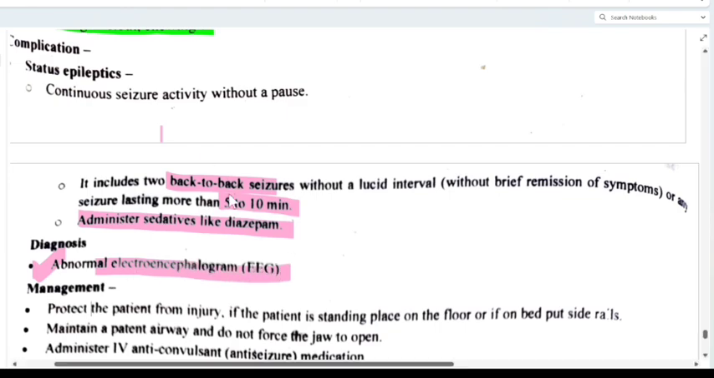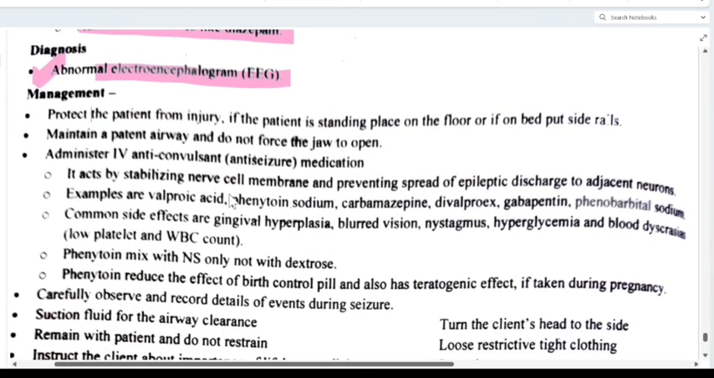And management: protect the patient from injury. If the patient is standing, place on the floor, or if on bed, put side rails. Because we have to save the patient, that's why we are going to protect the patient. If the patient is lying on bed, we can put up the bed rails so that the patient can't fall. Clear? And if the patient is standing, then we make him lie on the floor.